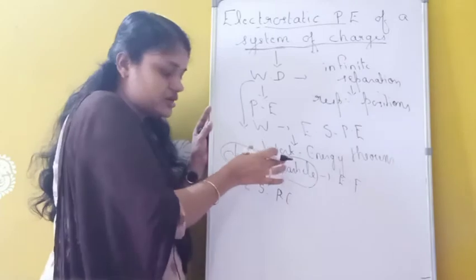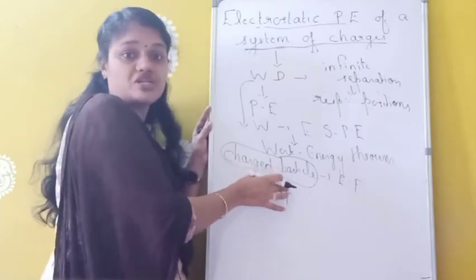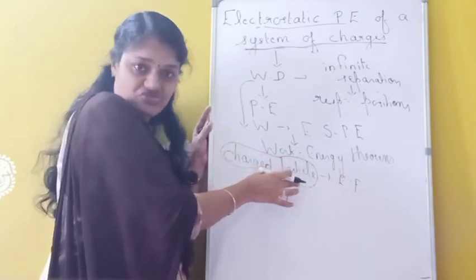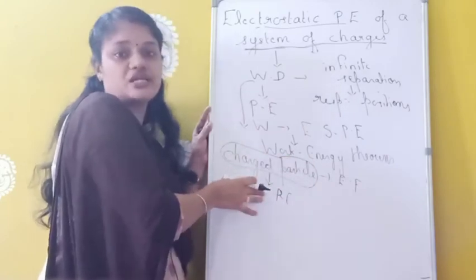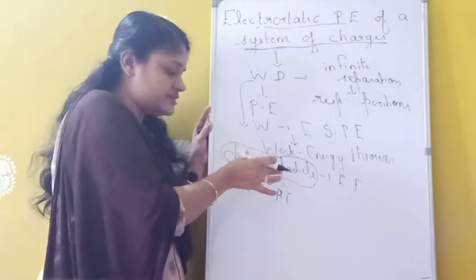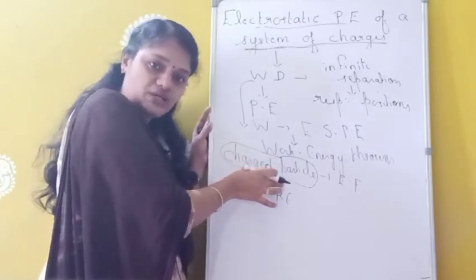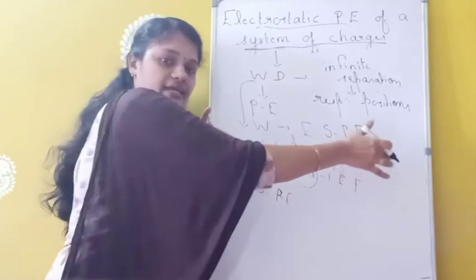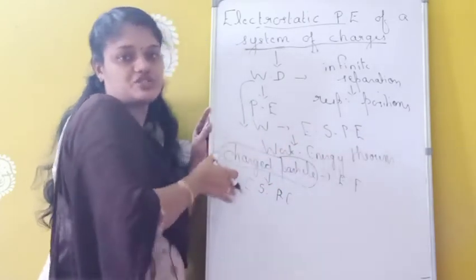So any charged particle placed in an electric field will possess electrostatic potential energy, and that is equivalent to the work done in bringing this charge from infinite separation to its respective position.